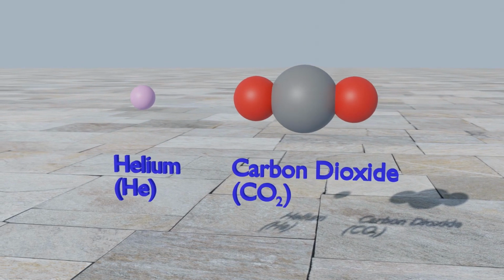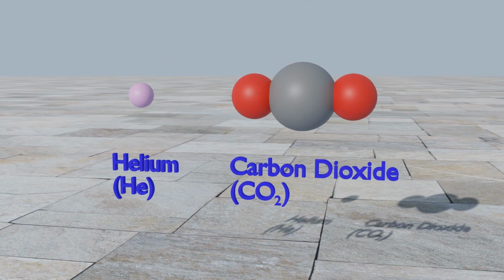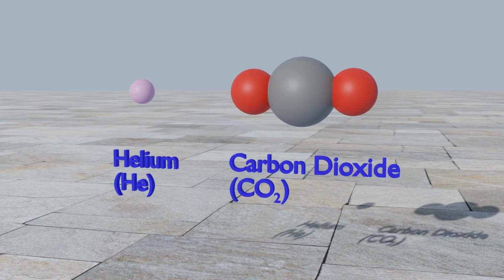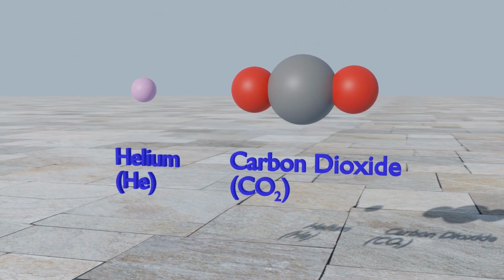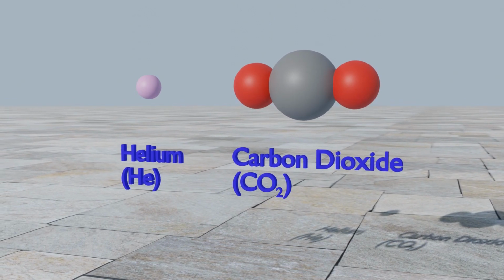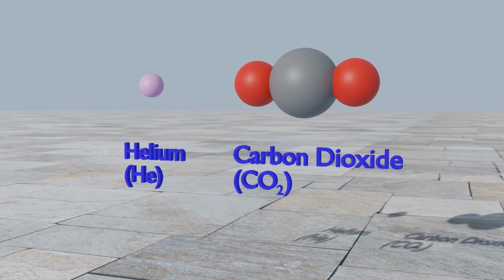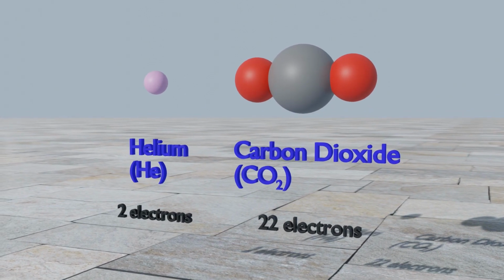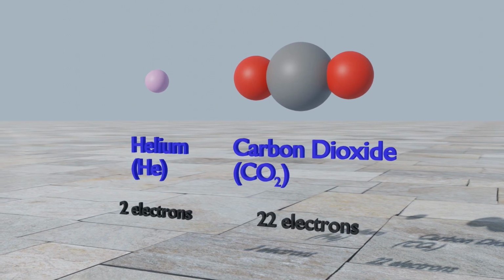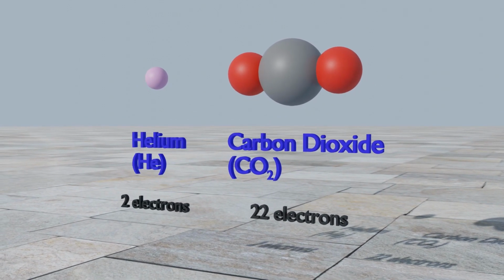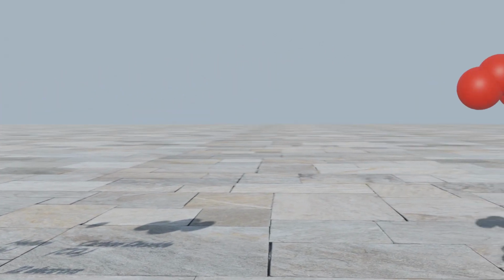Well, both of these are gases, so we can't use the states to come up with a conclusion about entropy. Helium is only one atom, while the carbon dioxide molecule contains 3 atoms. Therefore, the carbon dioxide molecule has greater entropy. When this is less clear, we may want to look at the number of electrons for each species. In this case, helium has 2 electrons, while carbon dioxide has a total of 22. Carbon dioxide has a larger electron cloud, meaning it has more microstates and thus a higher entropy.